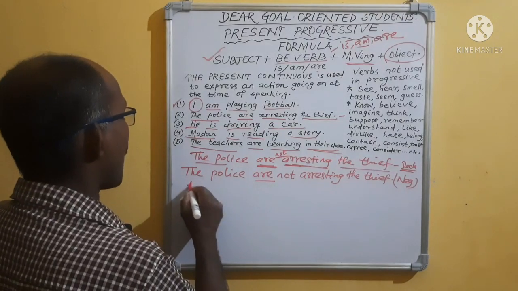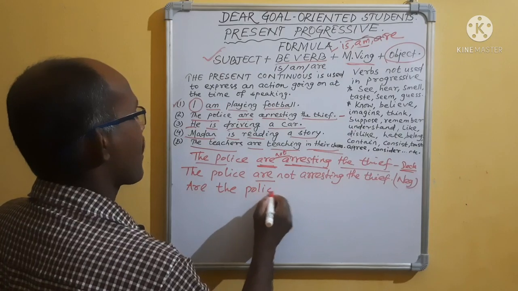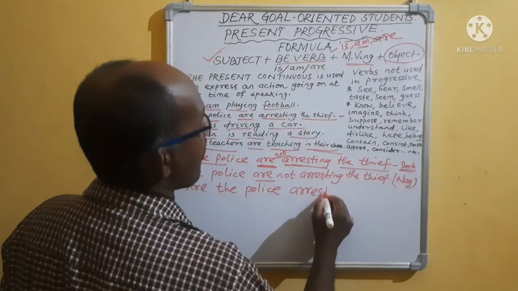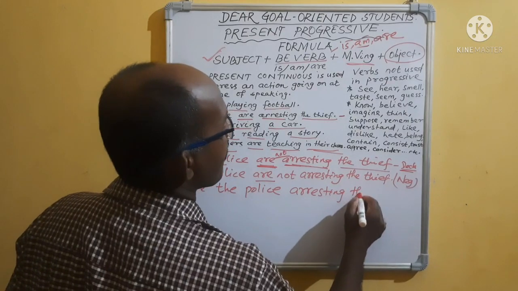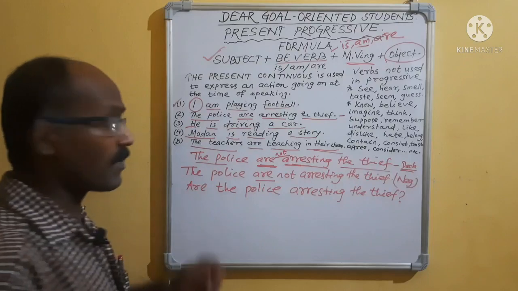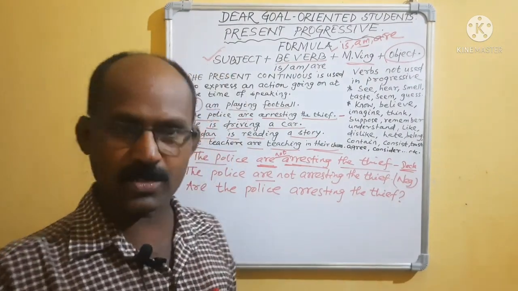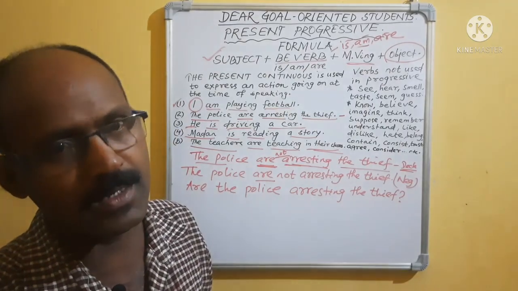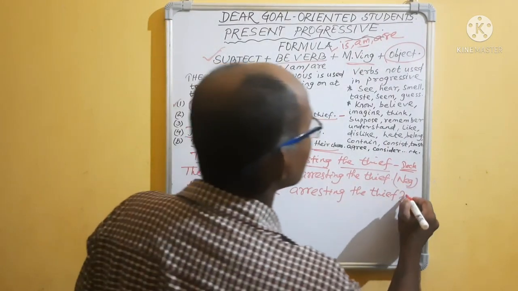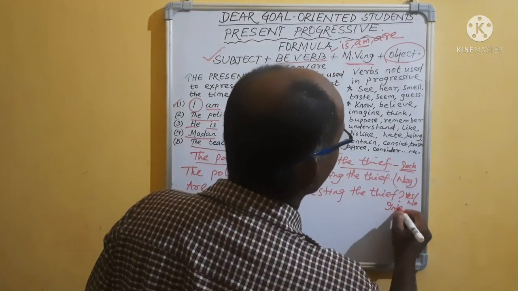Okay, you write now: Are the police arresting the thief? Question mark. Are the police arresting the thief? The answer will come, yes sir or no sir. If it is yes, the answer will be yes. If not, no. Okay, yes or no. That means it is known as interrogative.